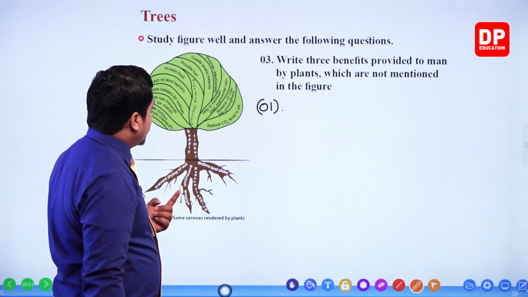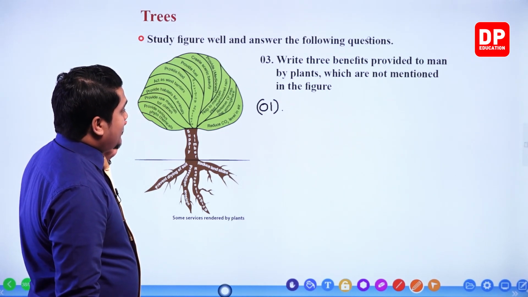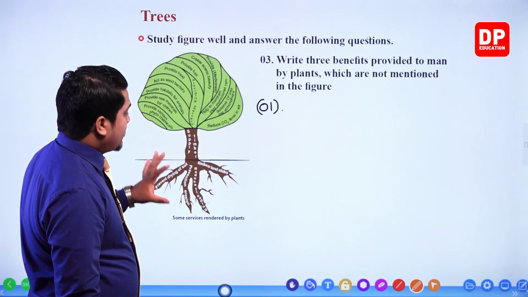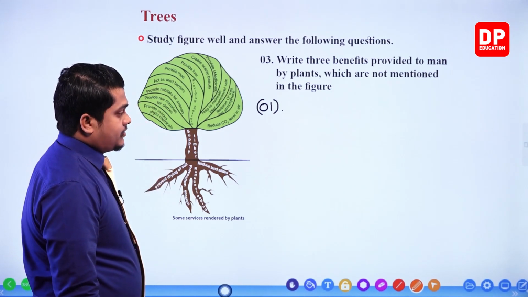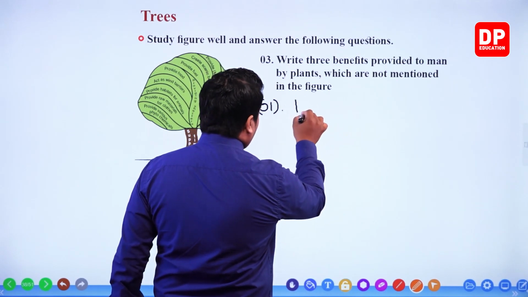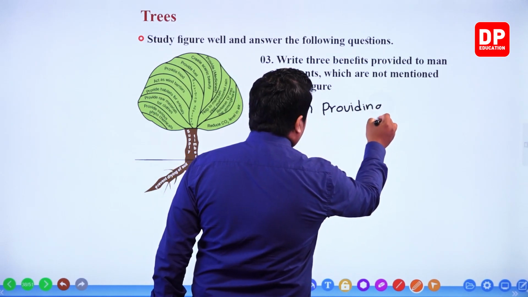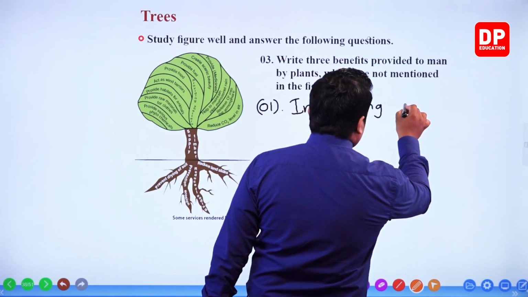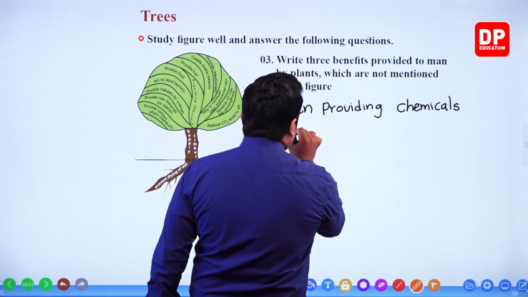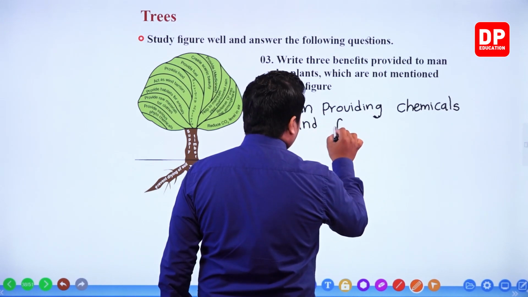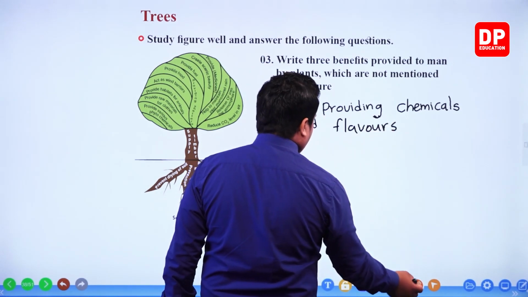Here they have mentioned providing various phytochemicals, but sometimes we extract these things from the materials inside the plant. So in providing chemicals and flavors, right?